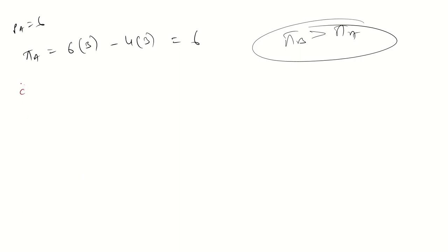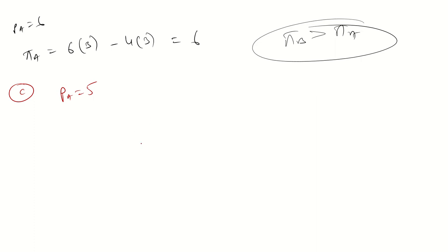Okay, suppose firm A charges 5, but our marginal cost is 4. So firm B will just undercut it. Why? Because this is a Bertrand model, a price movement game.